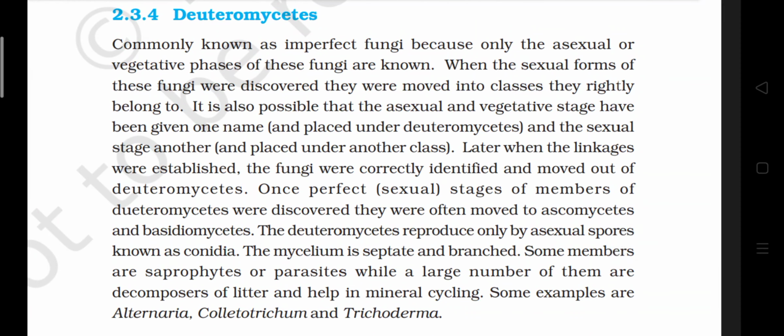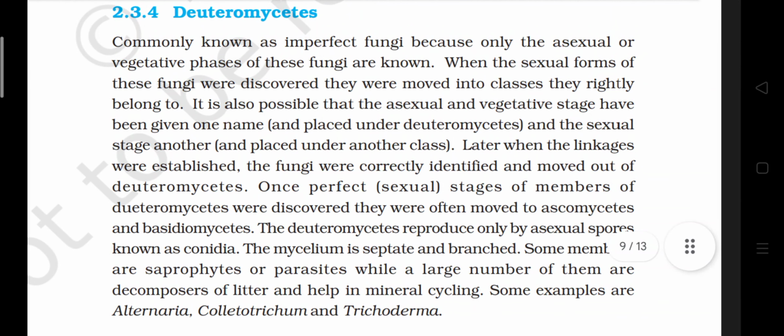2.3.4 Deuteromycetes, commonly known as imperfect fungi, because only the asexual or vegetative phase of these fungi are known. When the sexual form of these fungi were discovered, they were moved into classes they rightly belong to. It is also possible that the asexual and vegetative stage have been given one name and placed under Deuteromycetes, and the sexual stage another name that is placed under another class.